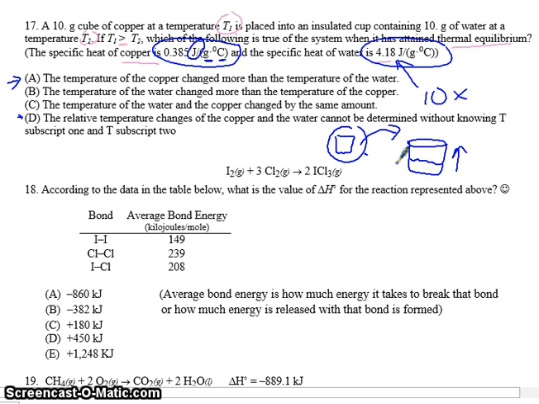So the temperature of water will not have been raised by as much. That's the idea. And the one that matches here is A. The temperature of the copper changed more than the temperature of the water. Because it takes so much more to heat up water, the water would not have heated up by as many degrees. Think about this one. It's a bit strange, but hopefully it makes sense.